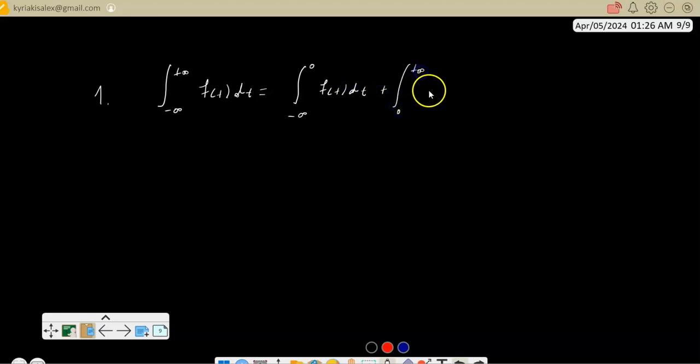We want to compute this integral from minus infinity to infinity of the function. It's a piecewise function, so we split from minus infinity to 0 plus the integral from 0 to infinity.